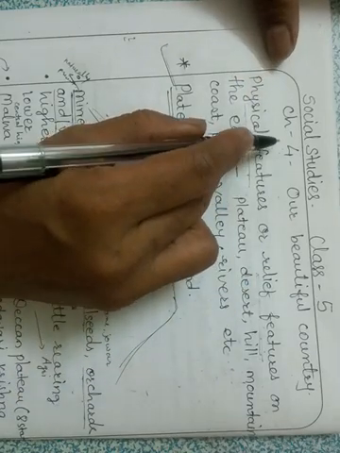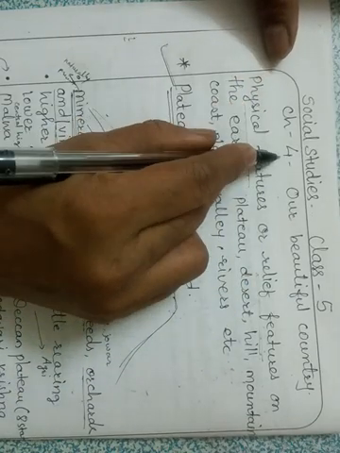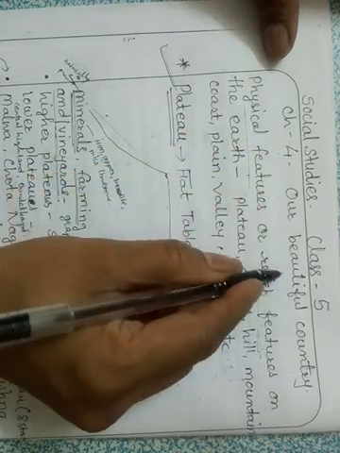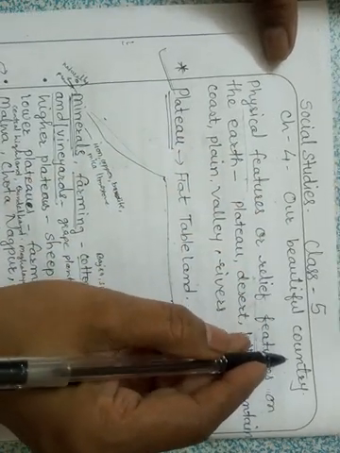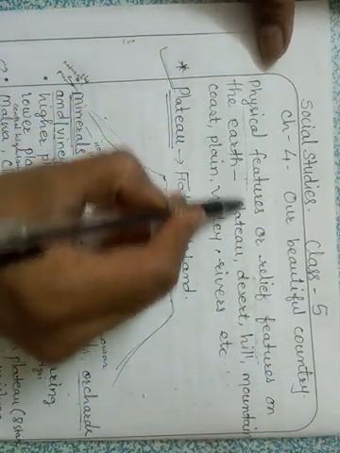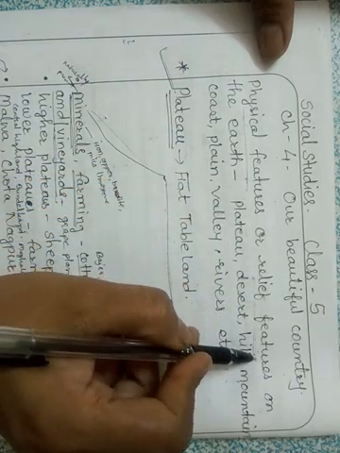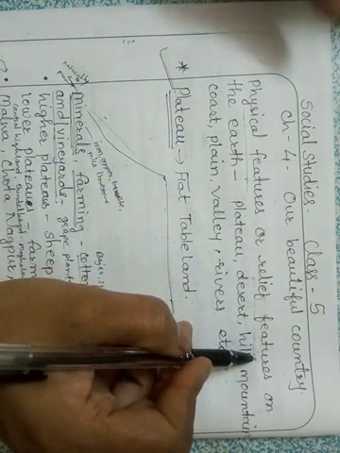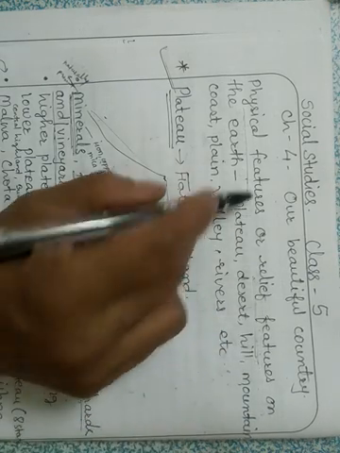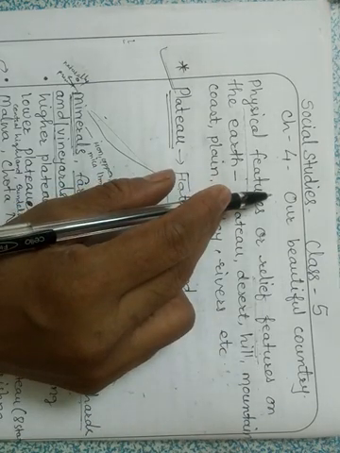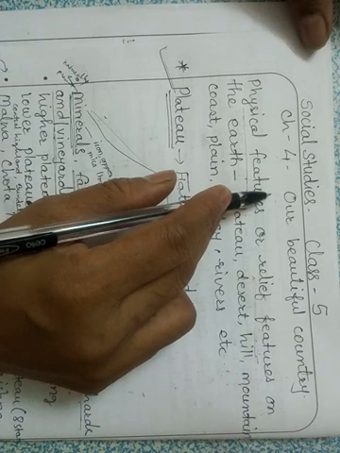Hello students, today we are going to start our fourth chapter, that is our beautiful country. In this chapter we are going to read about the physical features or relief features of our country. Before starting this chapter, let us see what we have read in our last three chapters.